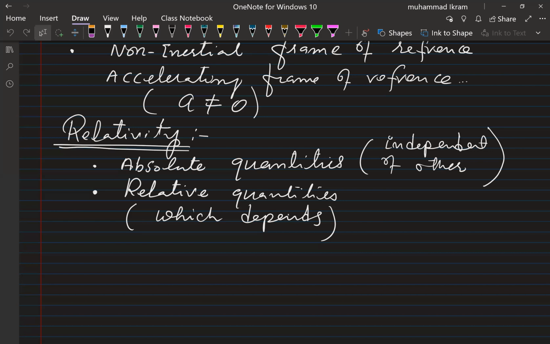But in Einstein's opinion, when we move, we also change our rate of proceeding into the future. So you have seen that our motion has affected time. So time is relative.